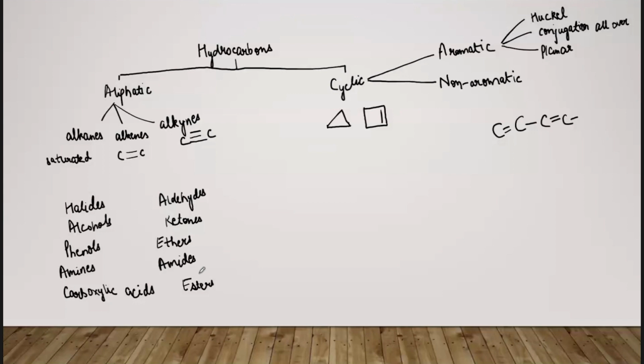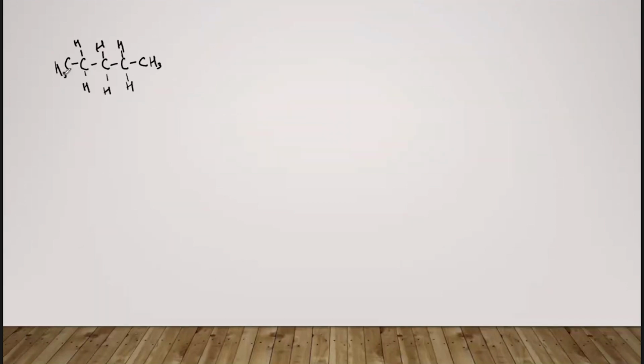So whenever you have this, suppose this is an aliphatic hydrocarbon, and you replace a hydrogen atom in this hydrocarbon by an OH group. So suppose we remove this H and we replace it by OH. This bond that is forming here is between the C and the O atom. Okay, the bond is not with H; O and H have a bond between themselves, and this bond is between C and O atom. So this compound is known as alcohol.